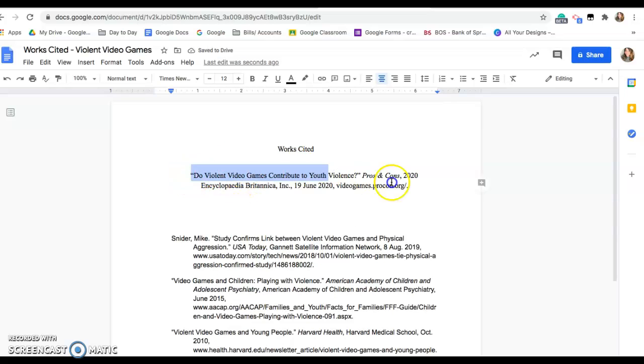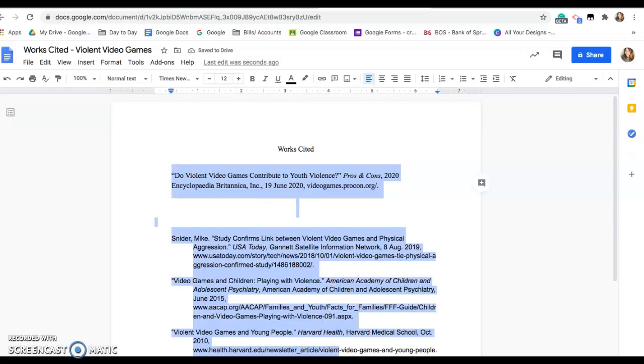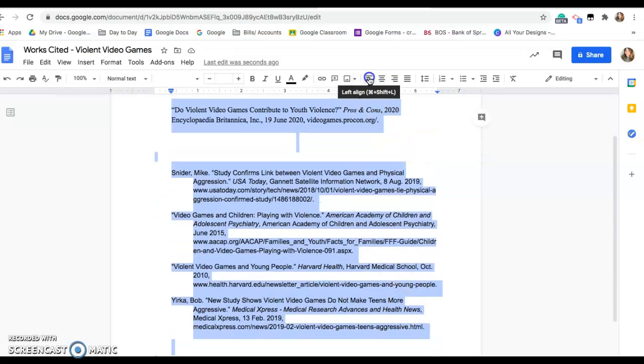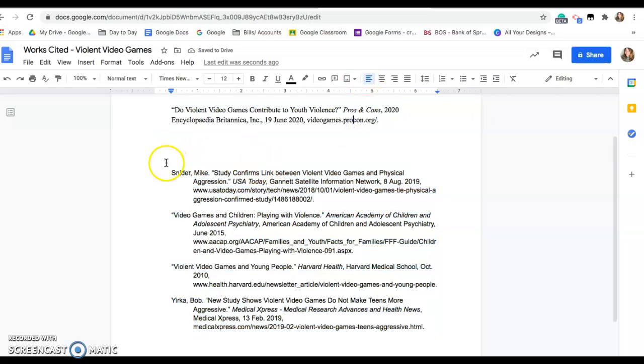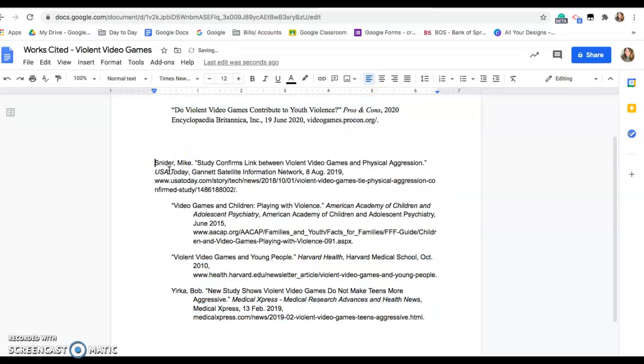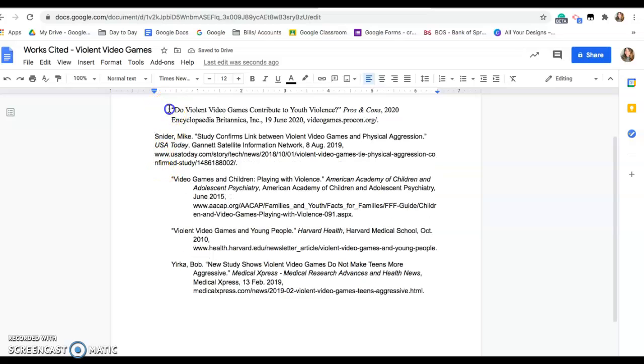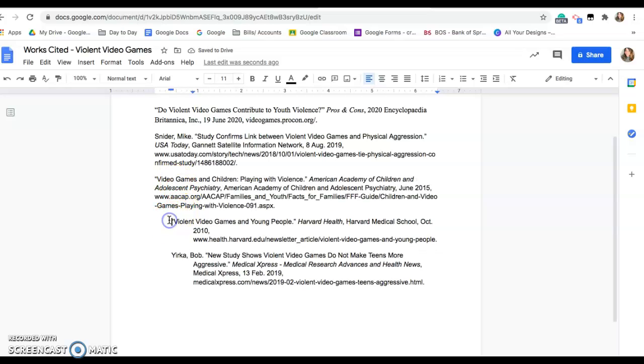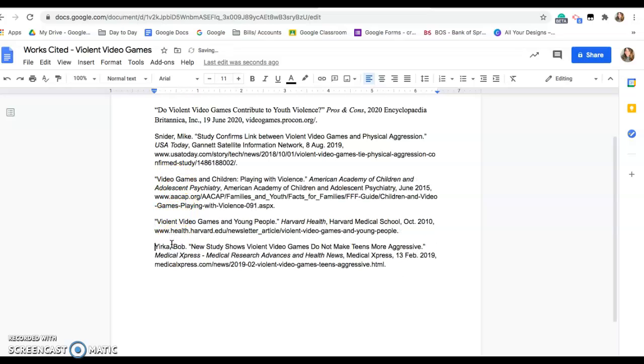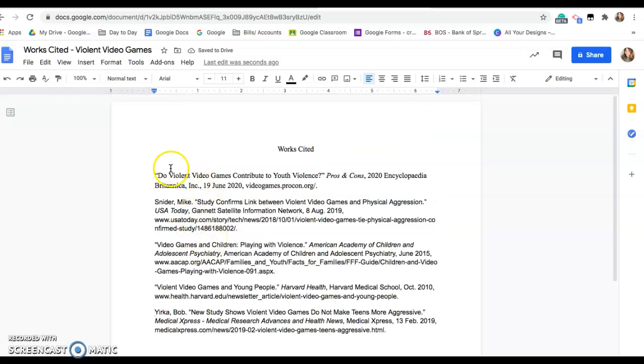Now, notice it's centered. It shouldn't be. I'm going to change it. Change all of these, actually, so that they're to the left. I want them all flush to the left because then I'm going to put in my hanging indent. Okay, now let me show you how to do a hanging indent. Notice they're in alphabetical order. So these are in alphabetical order. You have them here. They're single spaced.